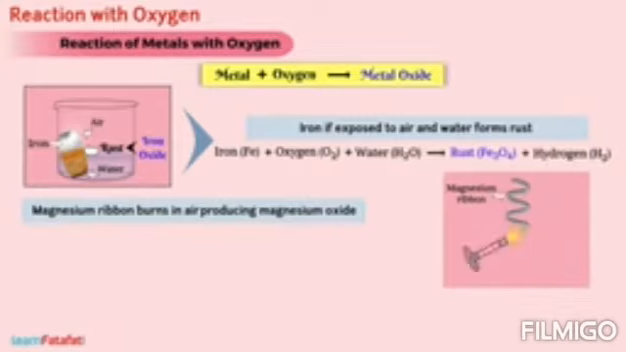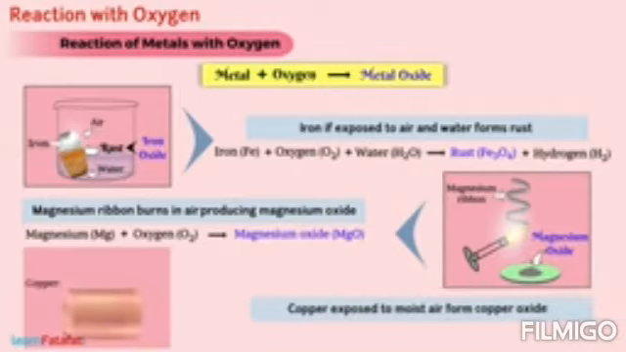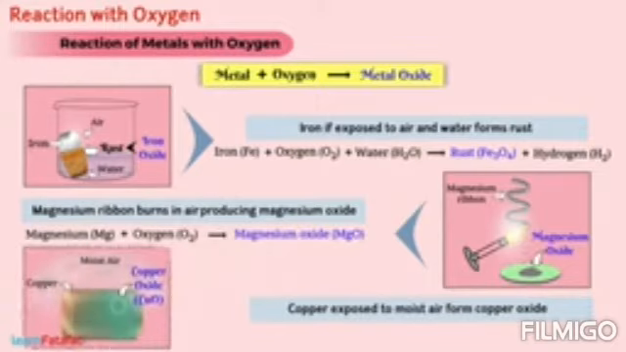Magnesium ribbon burns in air with a bright white flame, producing magnesium oxide. Magnesium reacts with oxygen and produces magnesium oxide. Copper, exposed to moist air, forms a green-colored coating on the surface. It is copper oxide.